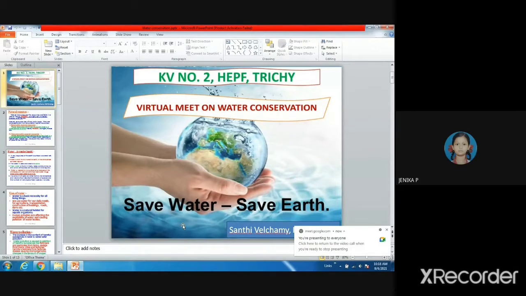For drinking water. Okay. For gardening, for bathing, for washing the clothes, etc. Okay, many uses of water. These are the main uses of water. We use water for various purposes.